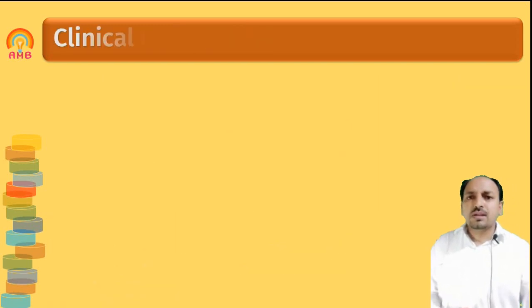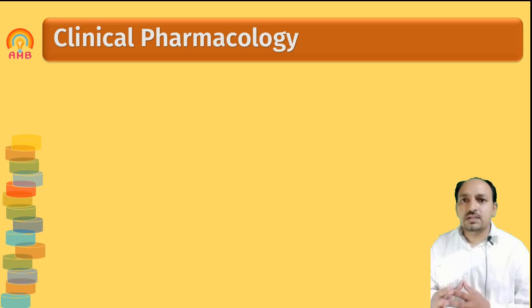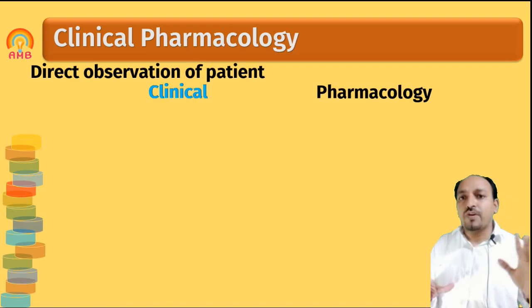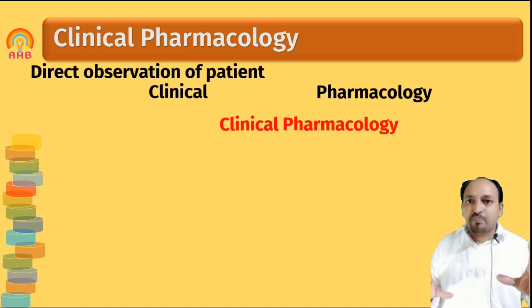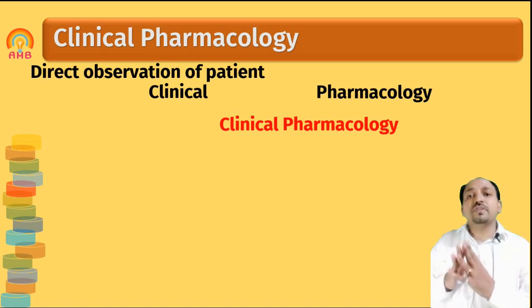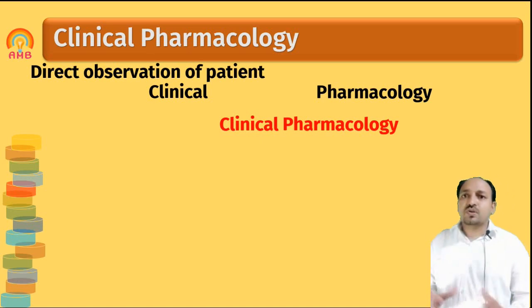Now we have to discuss the third branch, that is clinical pharmacology. Again, this term is derived from two words, pharmacology and clinical. Clinical means direct observation of patients, and the second word is pharmacology. We know the definition of pharmacology. So whatever pharmacological study, pharmacological effects, pharmacological mechanism of action, or ADME, that is absorption, distribution, metabolism, excretion, all that study can be done by direct observation on volunteers and then patients. That study is called a clinical study.